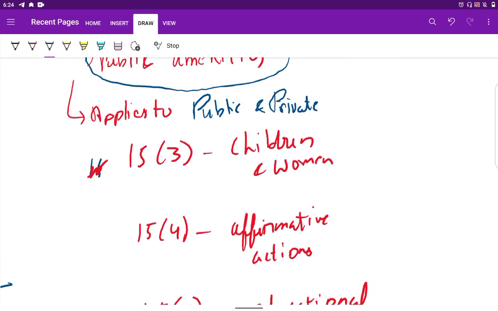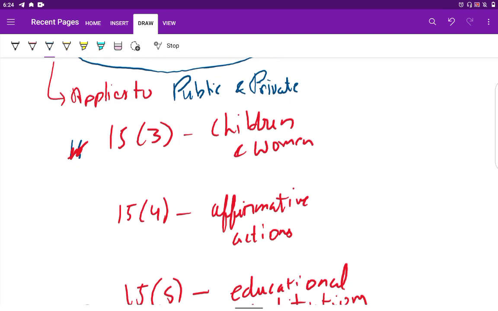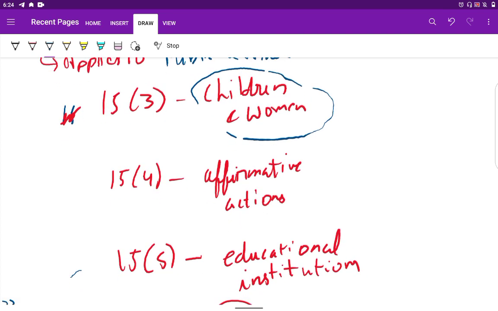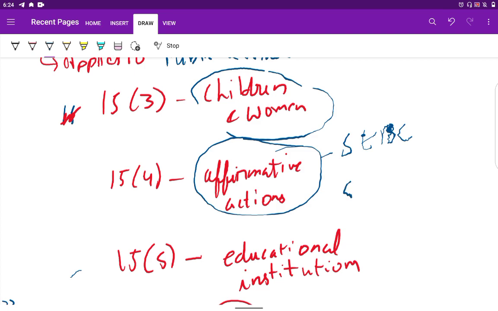Now certain exceptions are there, that is, special provision can be made for the upliftment of children and women according to Article 15 clause 3. Then affirmative action is guaranteed for socially and educationally backward classes, or SC/ST, in general.